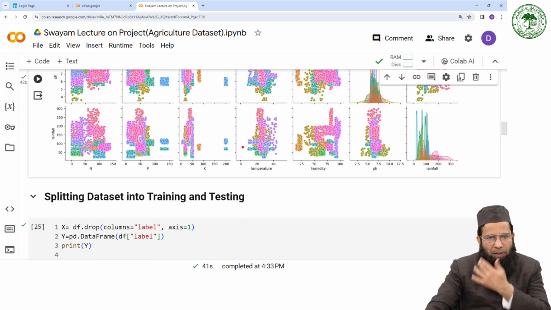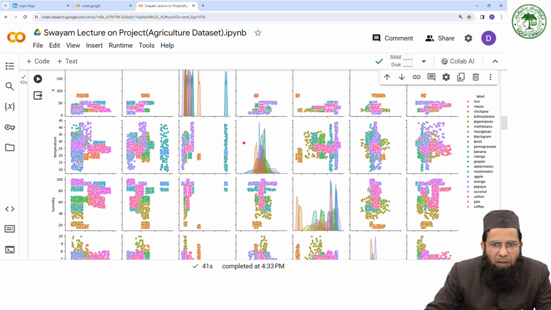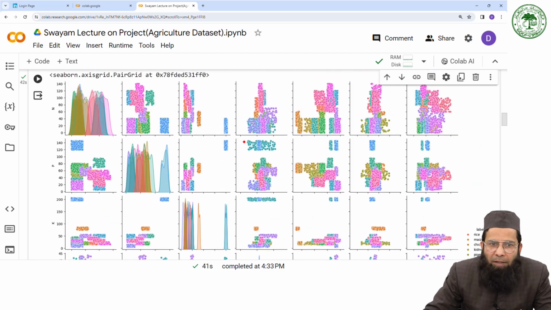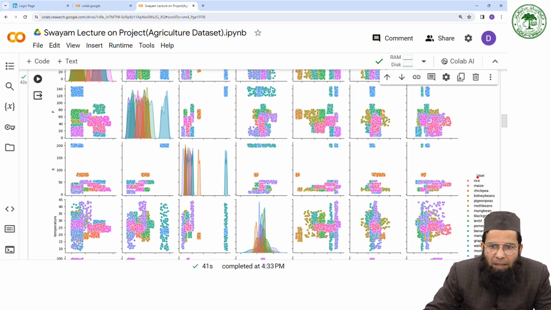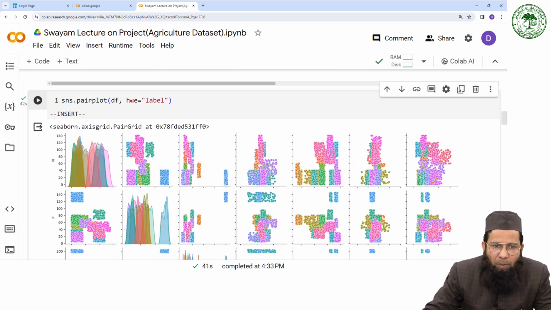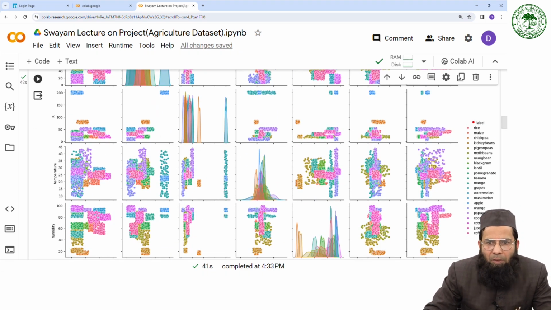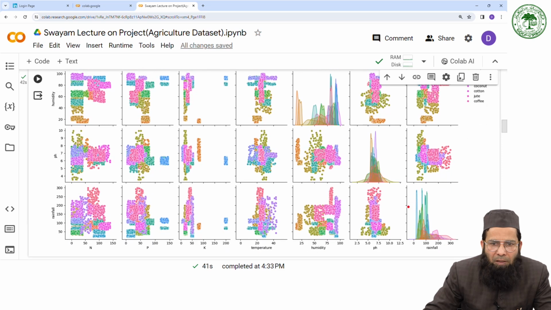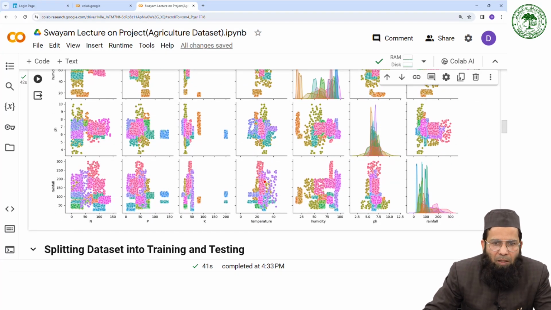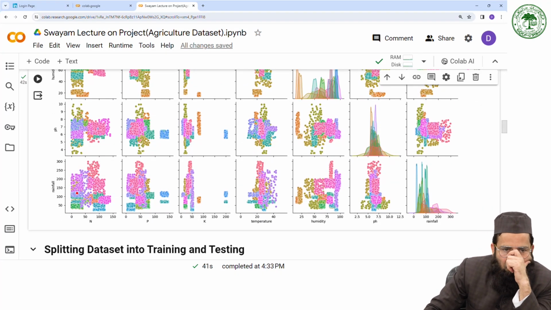Yes, you can see here these are different. In the case of the pair plot, I use hue as label, since it is categorical data. Now you can see how temperature is related with rainfall, and for different types of crops you can see these particular values.